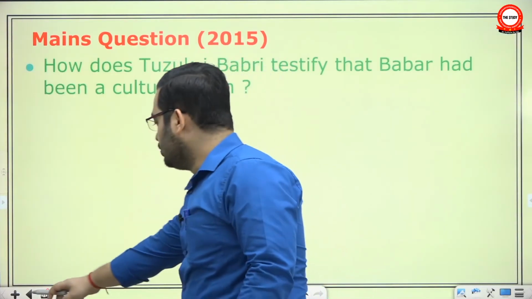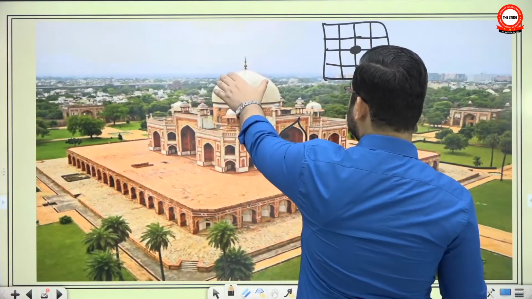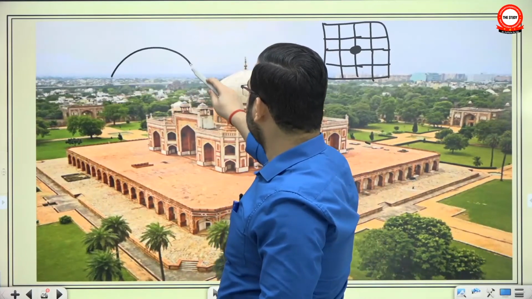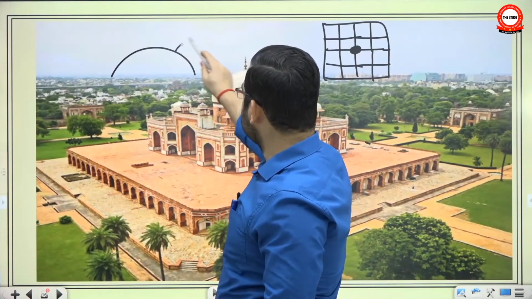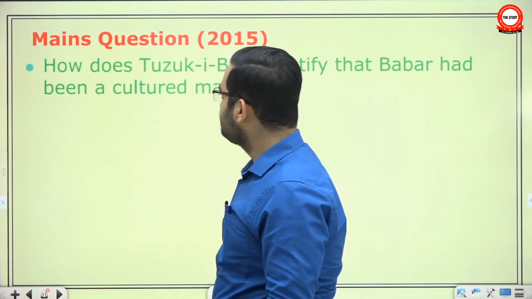And look, even domes have an evolution. This dome, look, it has a proper neck and then it suddenly has a point. But whereas a dome normally would be like this. So from this to this, it also has a journey. But those things will be studied when we study architecture separately.